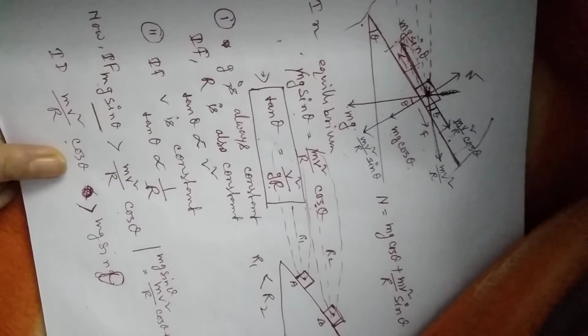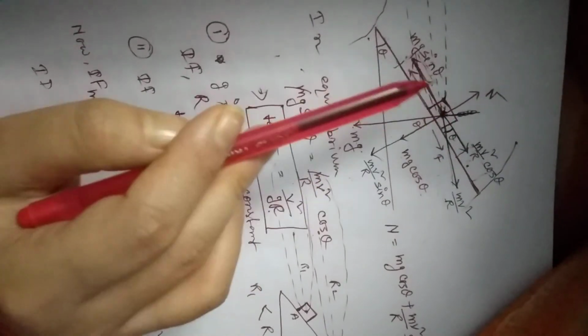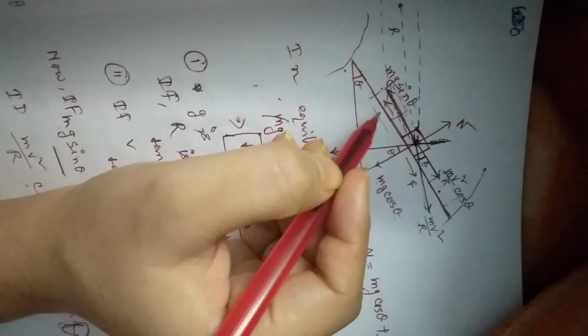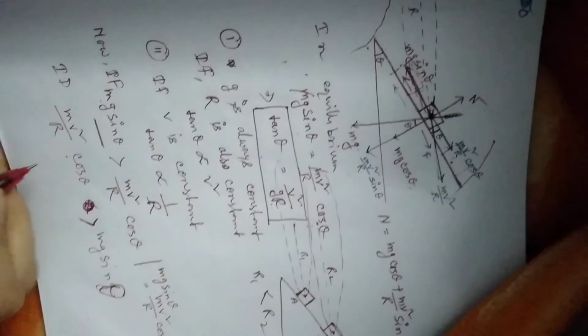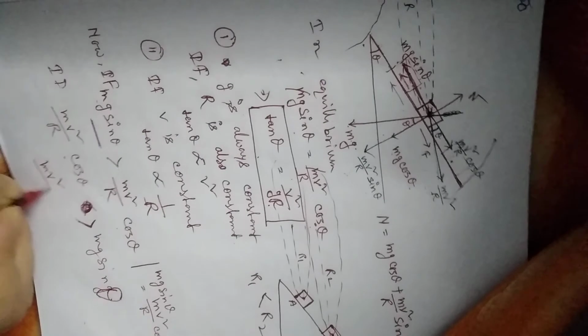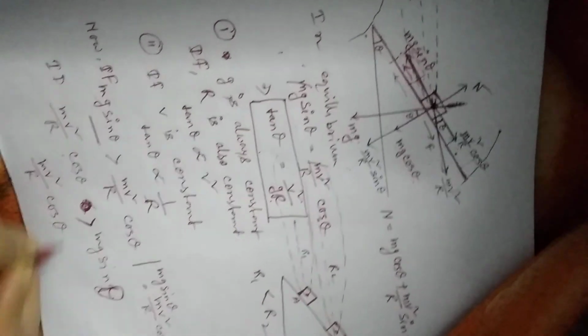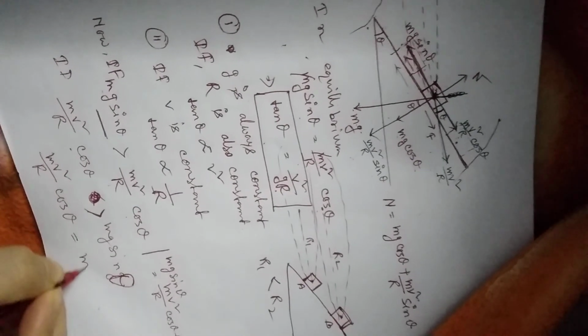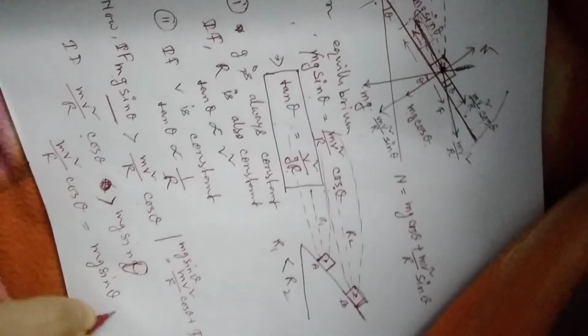If this component is greater than this component, then friction arises along this direction, and then in this case mv square by r cos theta is balanced by mg sin theta plus friction force. Okay.